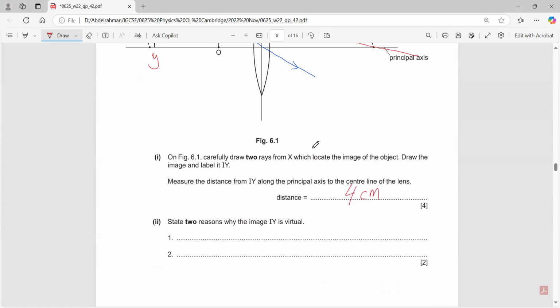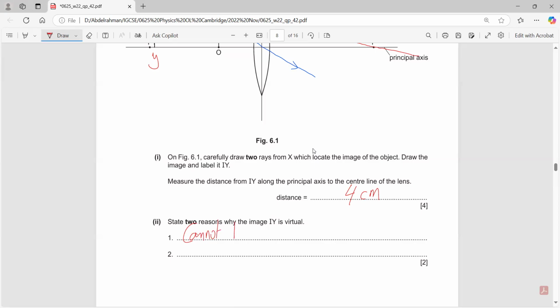State 2 reasons why the image is virtual. Why is this image virtual? We said because the distance between the object and the lens is less than the focal length. They do not meet on the other side. It cannot be formed on the screen.